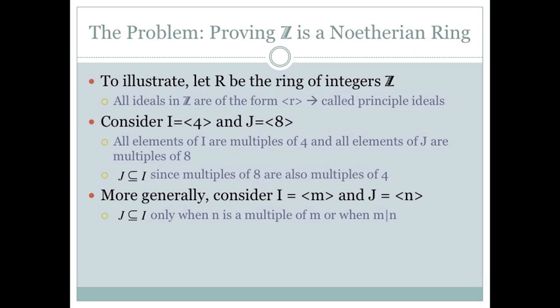So if we consider the ideal I that consists of multiples of 4 and the ideal J that consists of multiples of 8, we can see fairly easily that J is contained in I, and that's true because any multiple of 8 is also a multiple of 4. If we look at the more general case, we can say that J is contained in I only when n is a multiple of m, or in other words, only when m divides n.